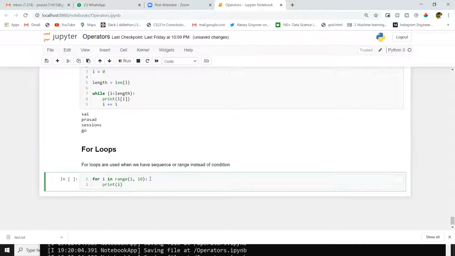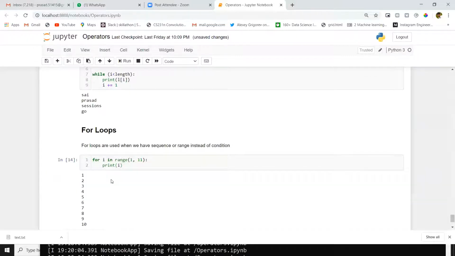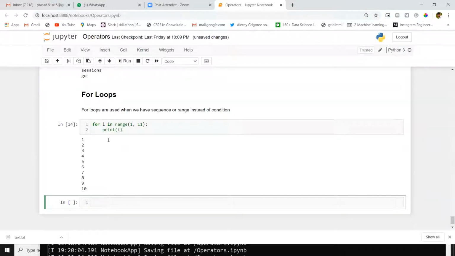For suppose I want to print numbers from 1 to 10. I will give range as a function here, like for I in range. I am defining a range 1 to 10. I'm telling the for loop to take I from 1 to 10. Inside this, first time I will get 1. Then again that will increment, and next time I will get 2. Like this, I will get until 9. Why? Because 10 is not included. For suppose I want to print 10, I have to give 11 here. Just let me execute this code. I got numbers from 1 to 10.